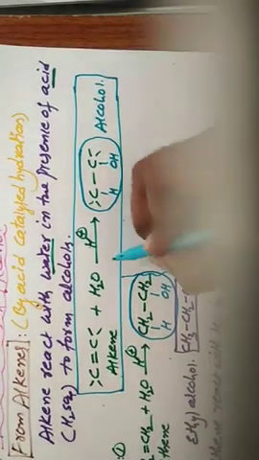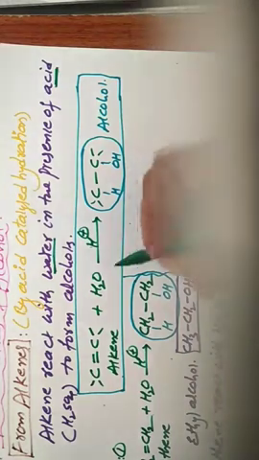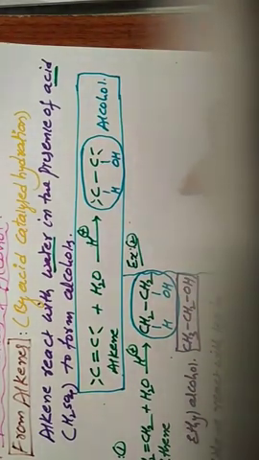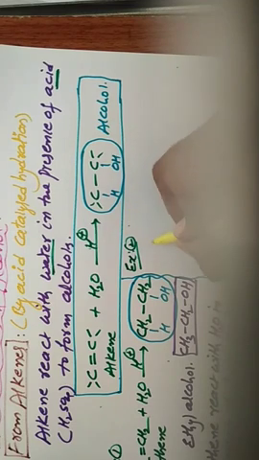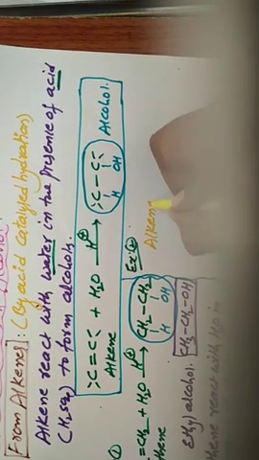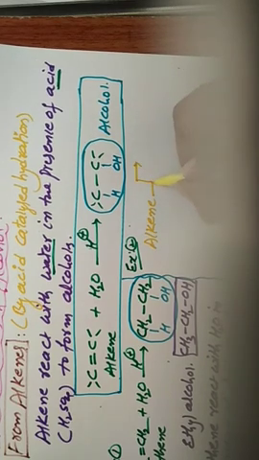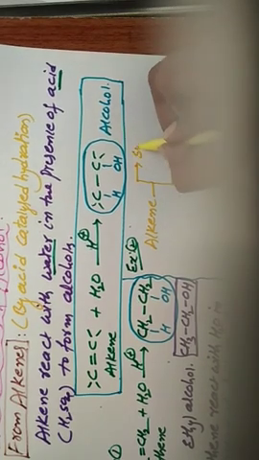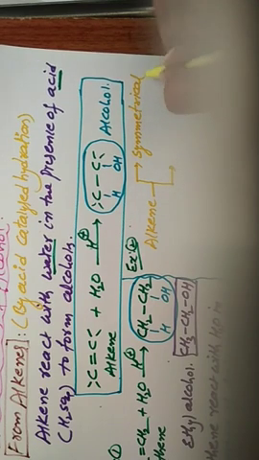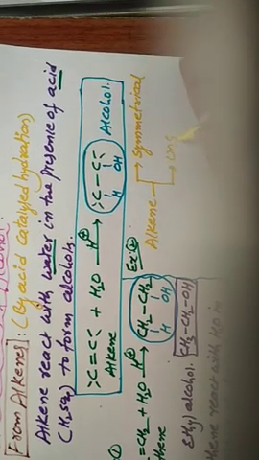Second example. Generally alkenes are of two types, which we already discussed in the haloalkane lesson. One is symmetrical alkene and the next is unsymmetrical alkene.